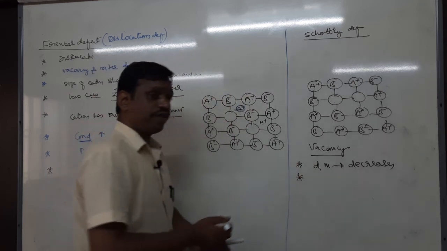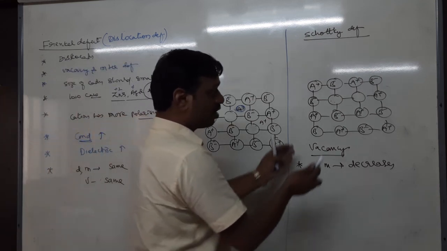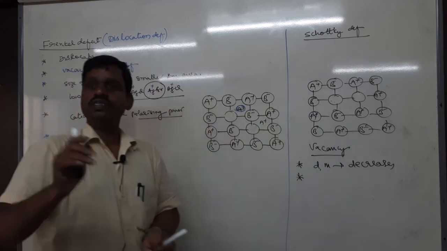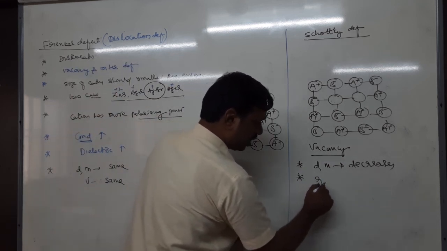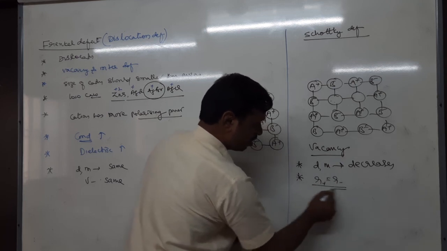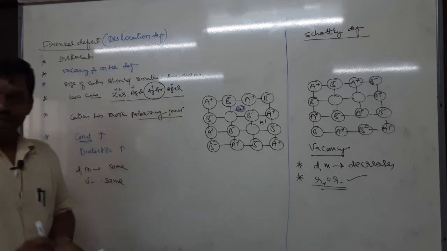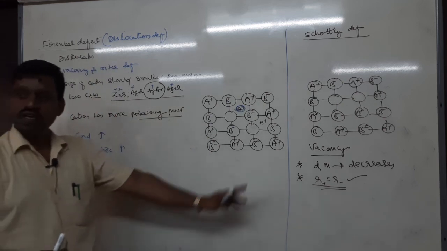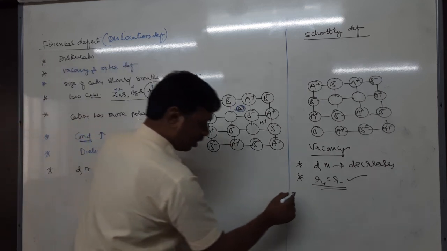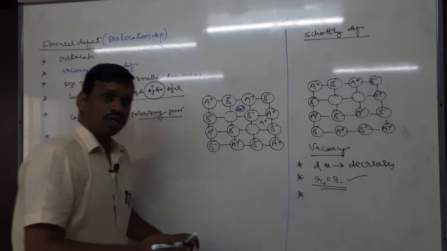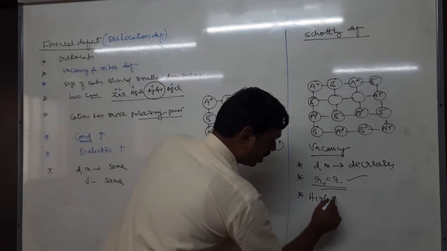Next, this defect arises generally when the cation and anion sizes are approximately the same. If the radius of the cation and the radius of the anion are the same, then Frenkel defect is absurd. In Frenkel defect, the size of the cation should be smaller than the size of the anion, but here the size is same. Frenkel defect is observed in low coordination number crystals, while this is observed generally in high coordination number crystals.